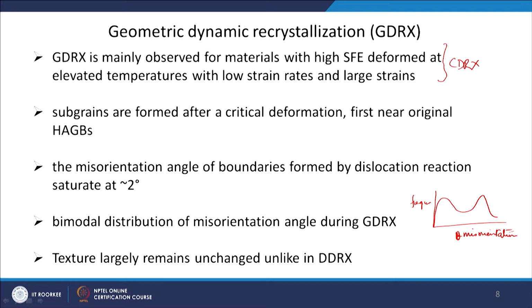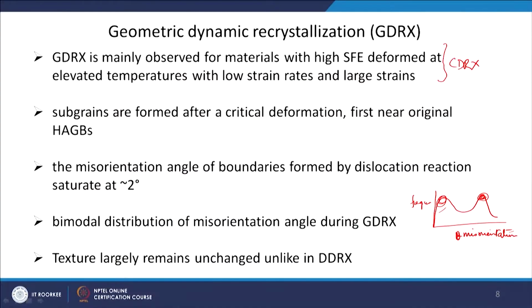It is predominantly low angle grain boundaries and predominantly high angle grain boundaries, only two types of grain boundary misorientation, with very high frequency. And texture largely remains unchanged during the GDRX process, whereas in DDRX you have a big change in the texture of the recrystallized microstructure.